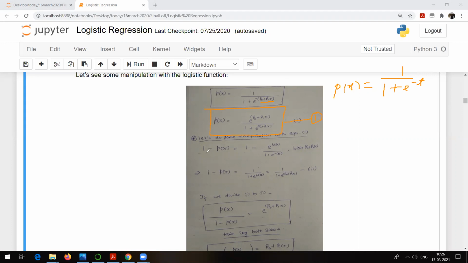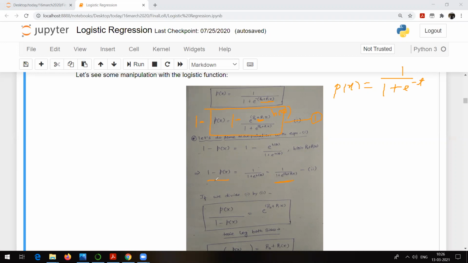What are we doing now? We are subtracting the LHS and RHS of equation 1 from 1. If you do it like this and replace beta 0 plus beta 1x with h of theta, it is going to be 1 minus p of x is equal to 1 upon 1 plus e raised to power beta 0 plus beta 1x.